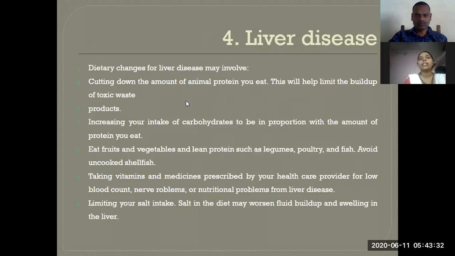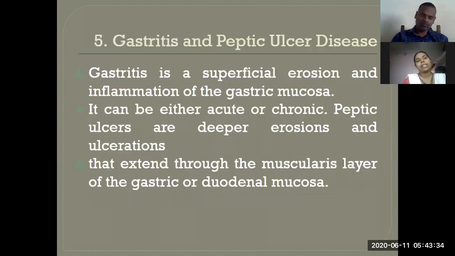Next, gastritis and peptic ulcer disease. Gastritis means what? It is a superficial erosion and inflammation of the gastric mucosa, or you can say there is an inflammation in the gastric tube. It can be either acute or chronic, whereas peptic ulcers are deeper erosions and ulceration. Gastritis results in peptic ulcer.